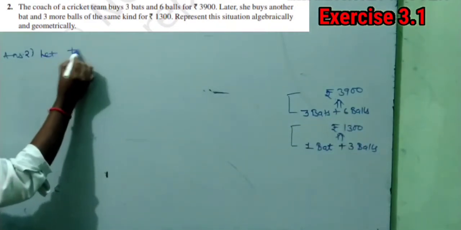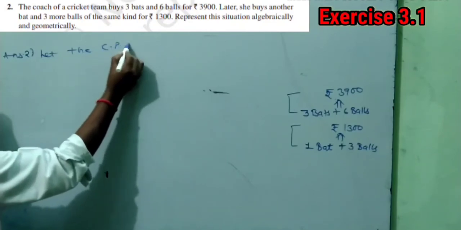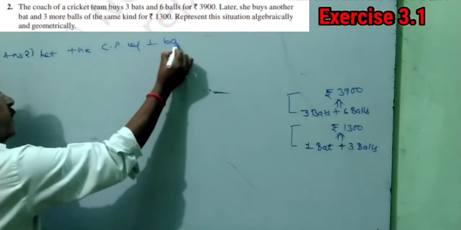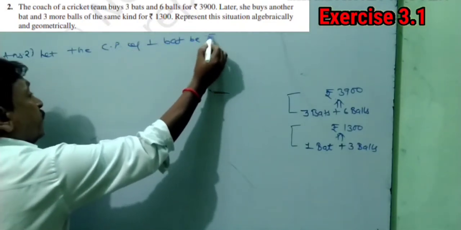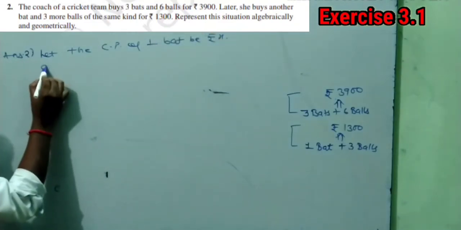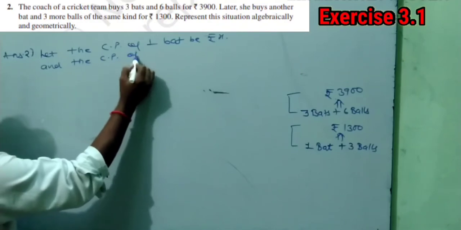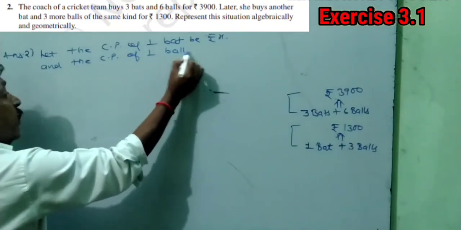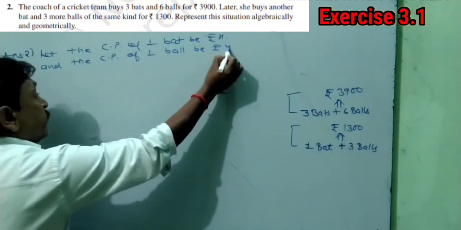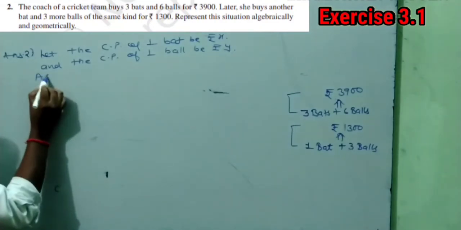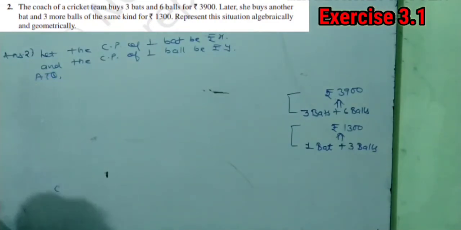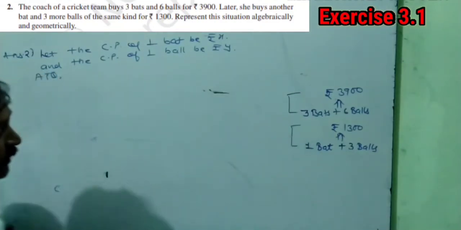Let the cost price of one bat be rupees x and the cost price of one ball be rupees y according to the question. So how will this condition be formed?